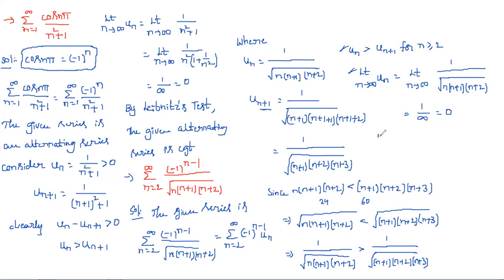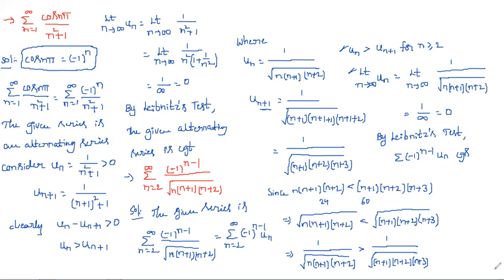Then simply we write: by Leibniz's test, the given alternating series, summation of minus 1 whole power n minus 1 into un, is convergent, or simply we can write, it converges. So this is the way you need to find. If it is an alternating series, you need to apply Leibniz's test, if they ask to decide the nature, discuss the nature, or just test for convergence of the series.